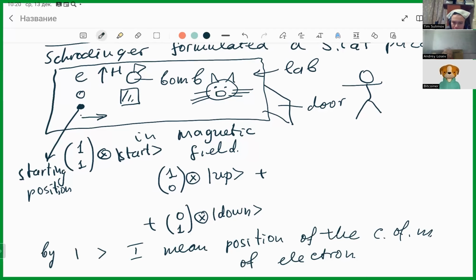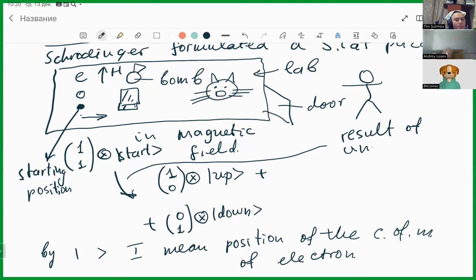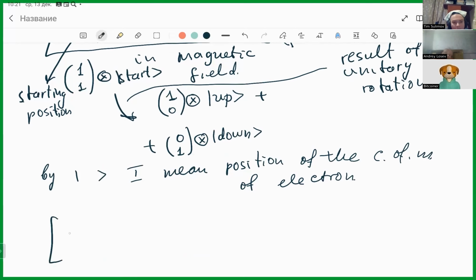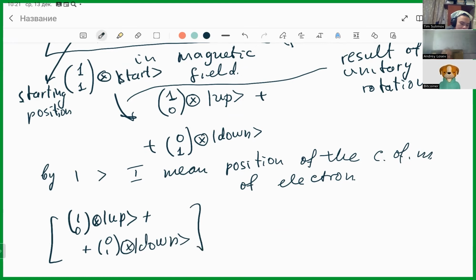It's a starting position. Then in magnetic field, it is 1, 0 times going up, 0, 1 times going down. So this is the result of unitary rotation. Then what happens? We take this 1, 0 times up plus 0, 1 times down. And here we multiply it by a bomb. That I will write it as a quiet bomb, and then ket.